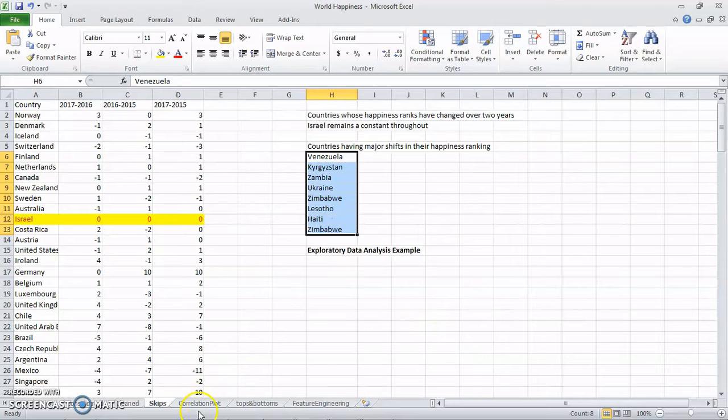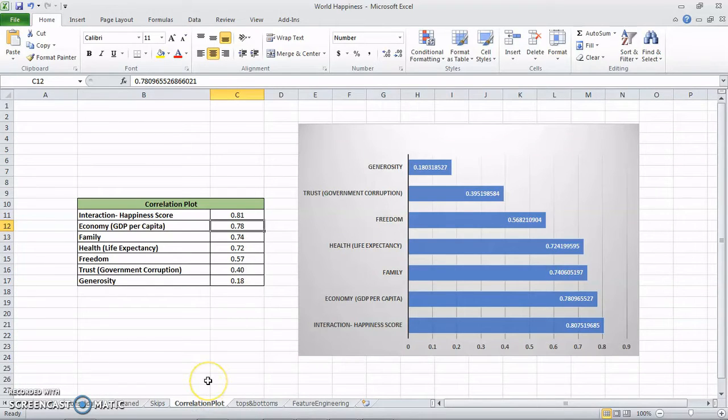Later, we thought that correlation would be an interesting factor to observe. So in looking at the correlation values between the variables, an interaction term has been introduced, which is the economy and life expectancy, which had high correlation, and economy and happiness being 0.78 and family being 0.74, and the highest being the interaction term.